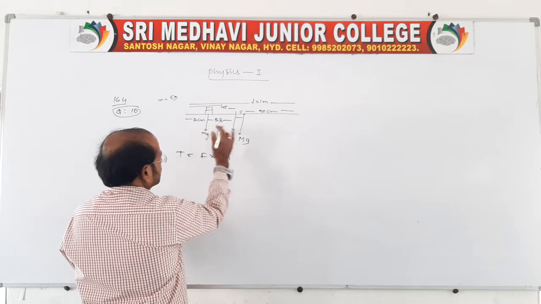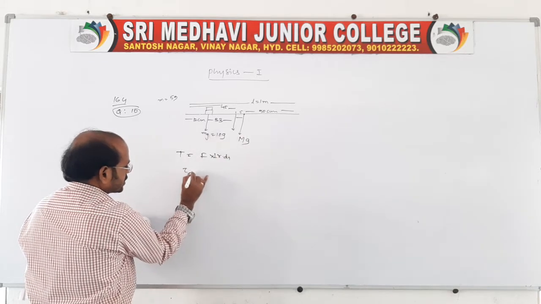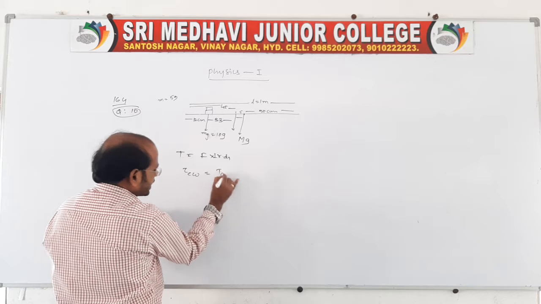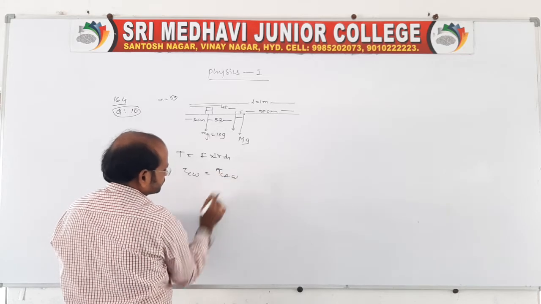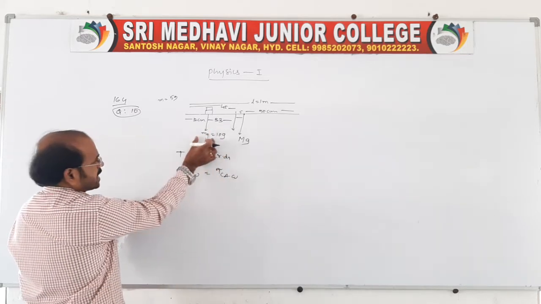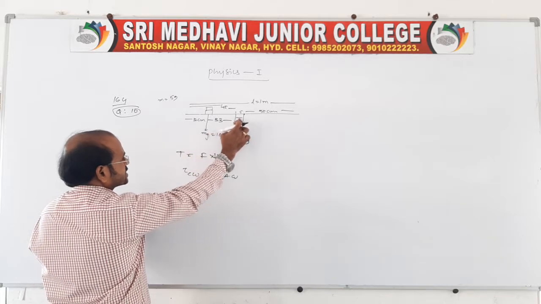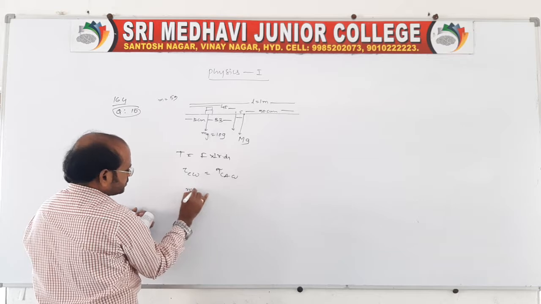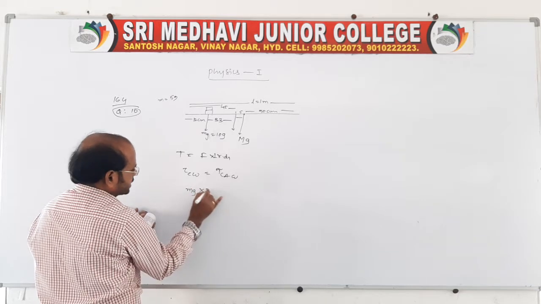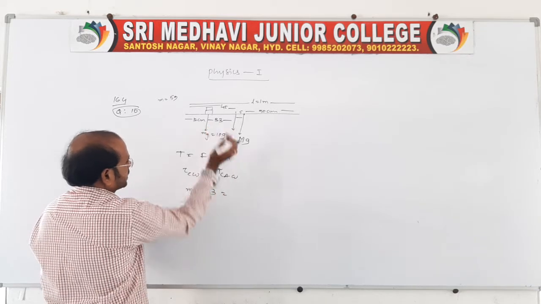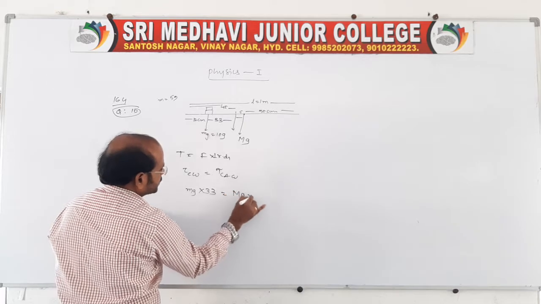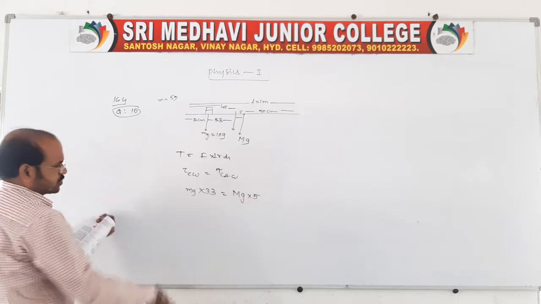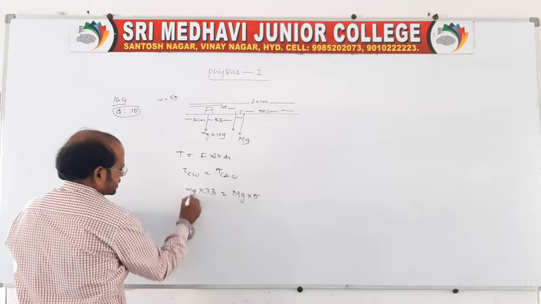That's all. Because clockwise torque is equal to anticlockwise torque. So here there will be a mg acting perpendicular and this is also acting perpendicular. So we can say 10 mg into 33 for this perpendicular distance, equals capital Mg into 5. The g is cancelled, right?